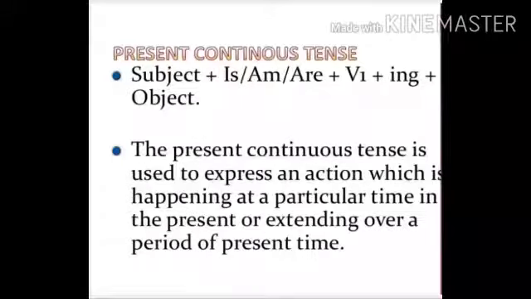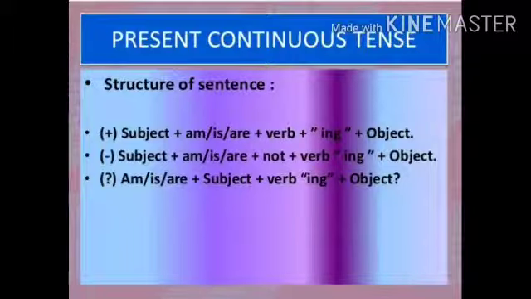Now come to our next kind, present continuous tense. As I told you previously, present continuous tense is used to express the action which is happening, or you can say the action that is continuously going on in present time. Now come to the structure of present continuous tense.